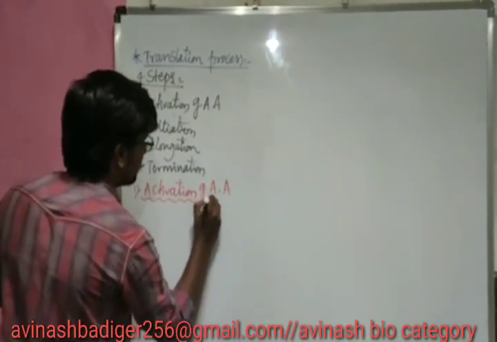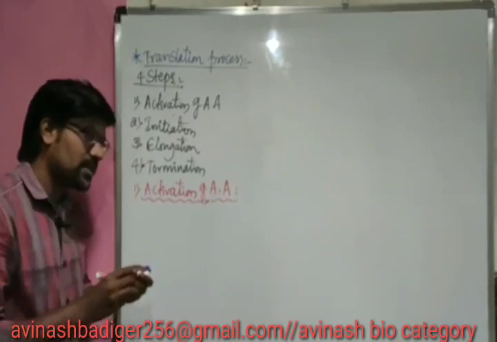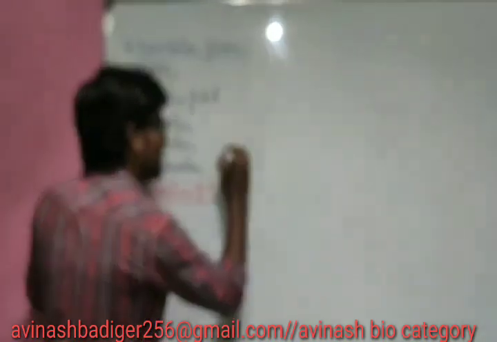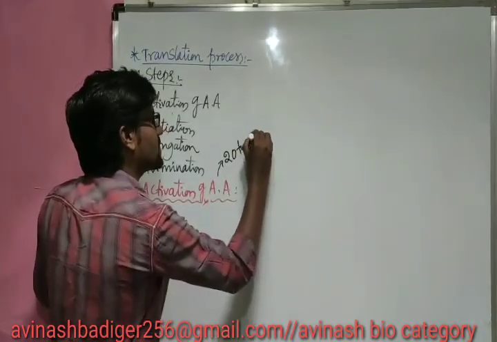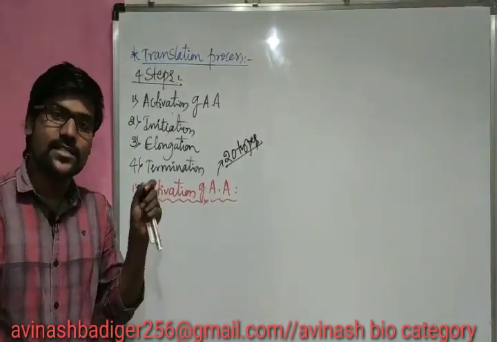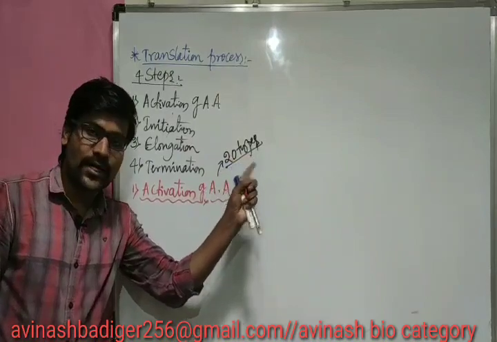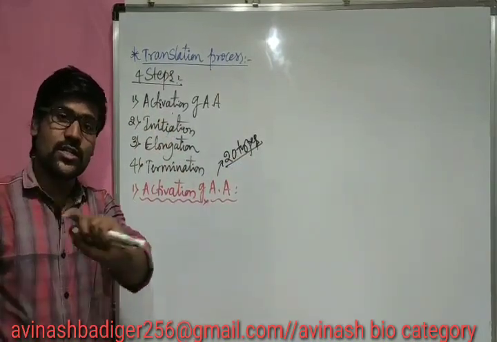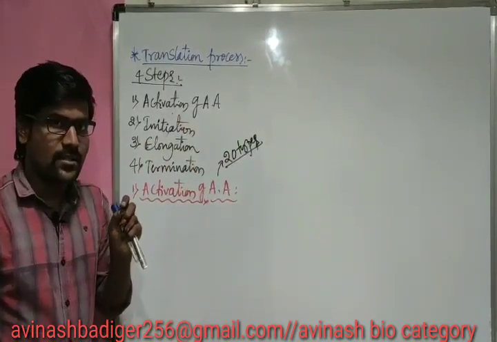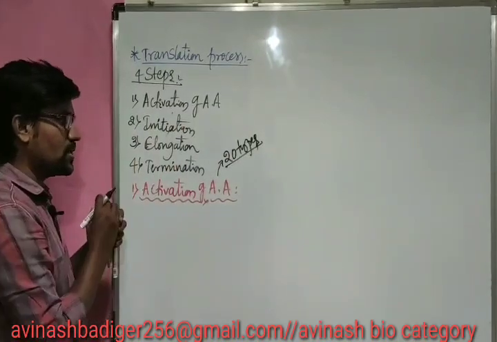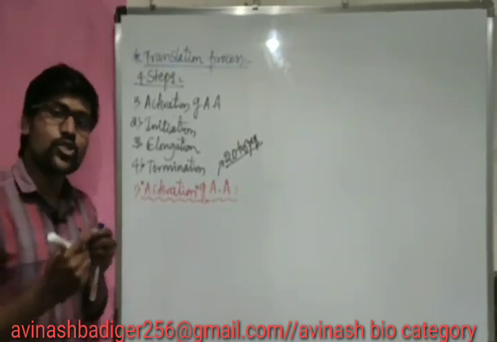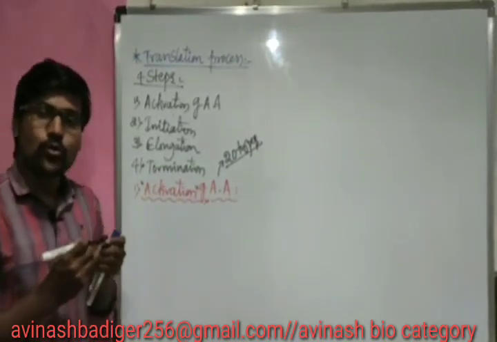As you already know, in the cytoplasm we are having 20 different types of amino acids, and all these 20 types together are called proteinogenic amino acids. Now by using these 20 types of amino acids, we have to start the process. Before the initiation of the process, first we have to activate them, we have to charge them, charging of amino acids. How to charge?